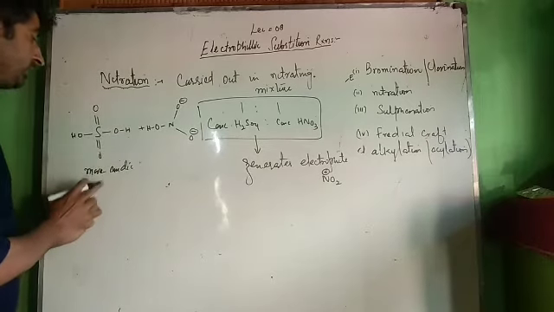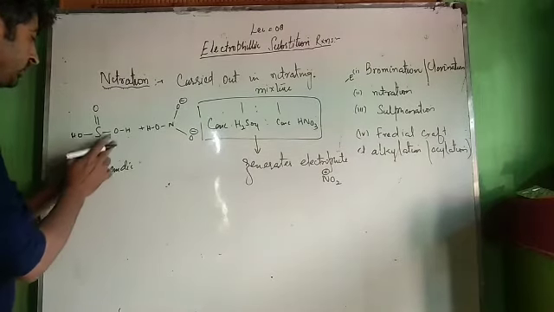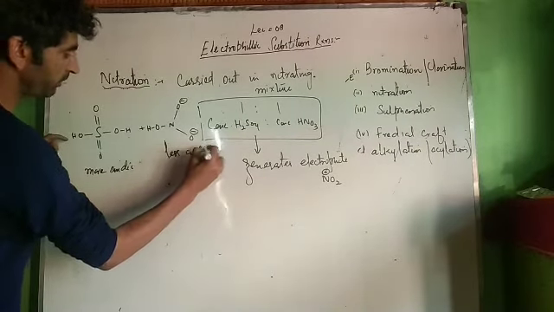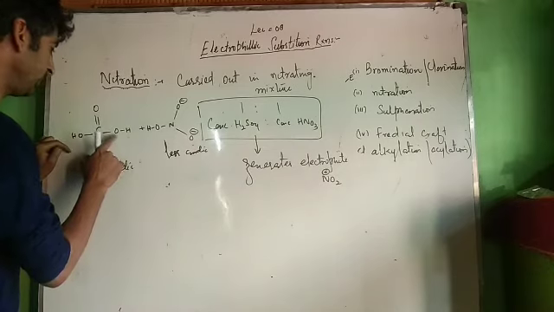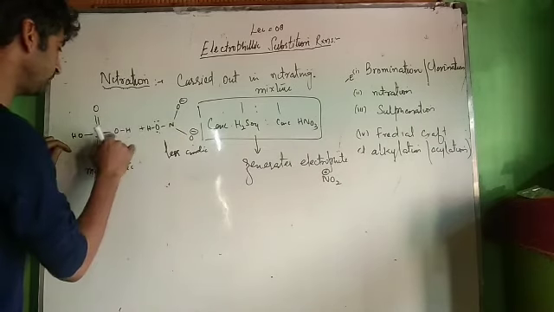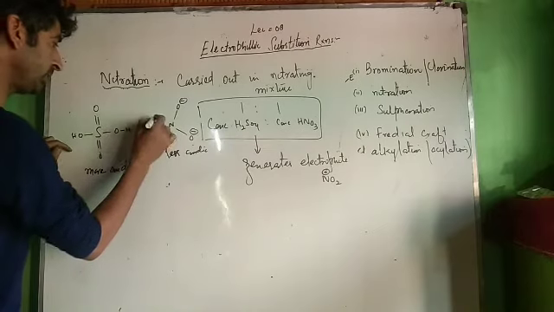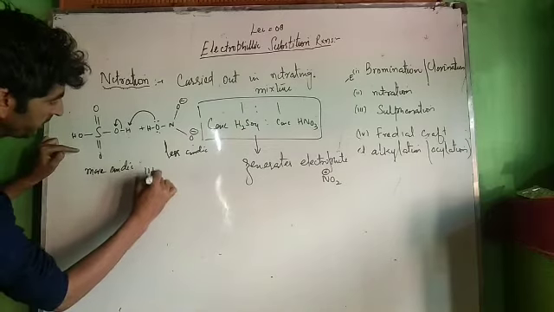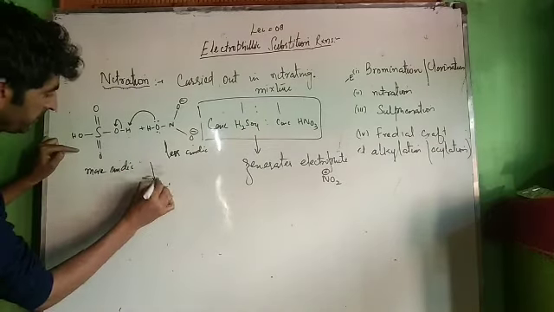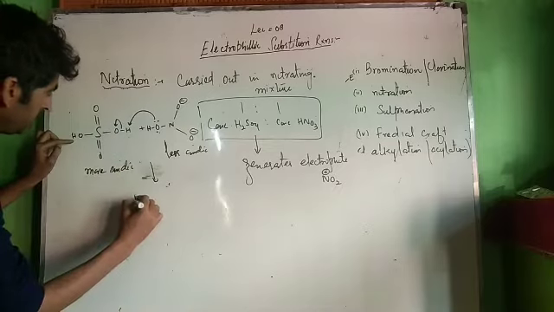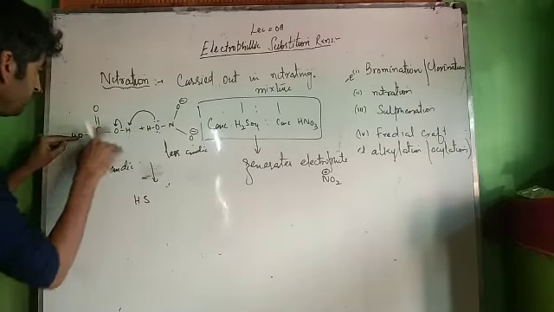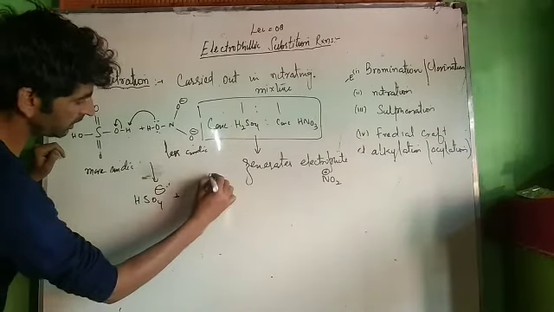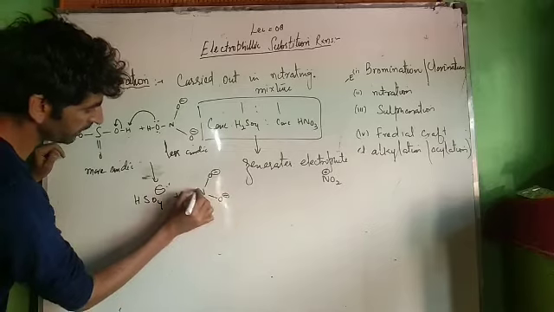And acid is a species which gives H positive ion. The more acidic will give H positive ion in preference to less acidic. This is less acidic. Therefore, H positive ion will be donated by H2SO4 and that will be accepted by this oxygen atom of nitrogen. Except this electron pair, this bond breaks, and from here we get HSO4 negative, plus we get N, single bond O negative, single bond O negative.